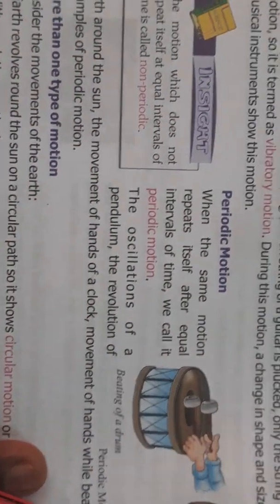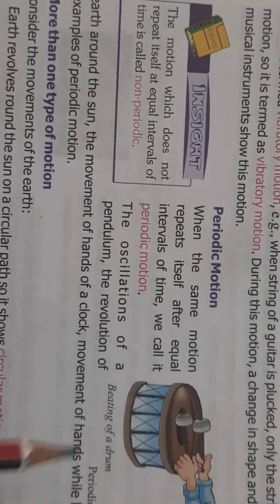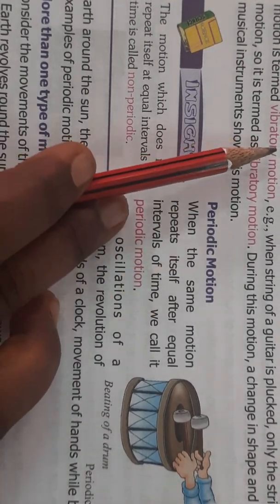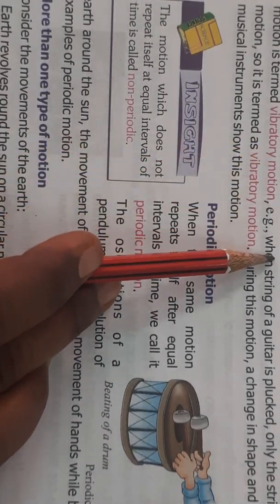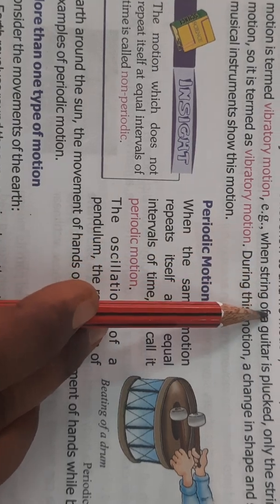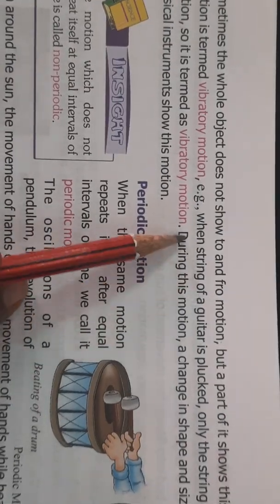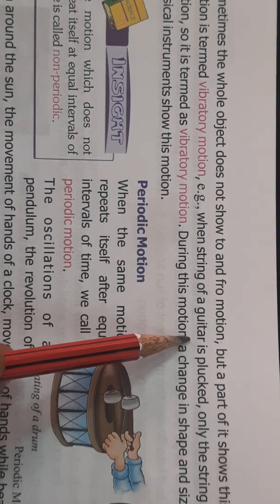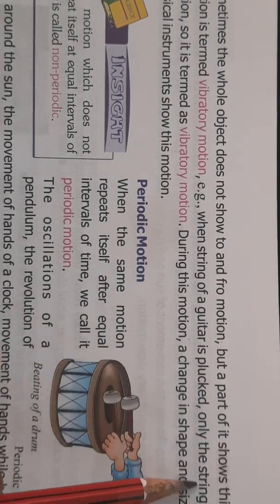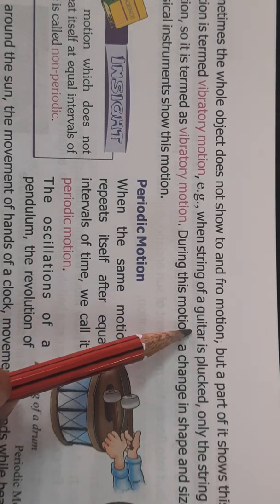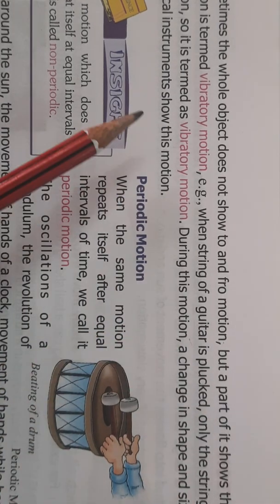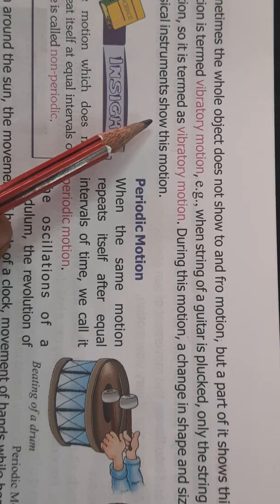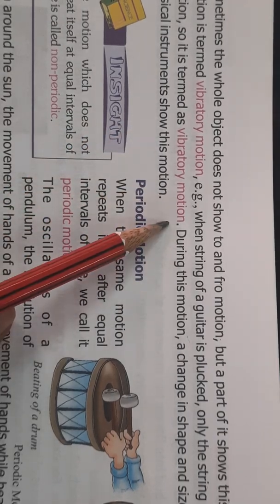Then we have vibratory motion, when the whole object does not show to and fro motion, it is just vibrating, like the strings of a guitar. The strings of the guitar vibrate. Only the strings show to and fro motion, but the whole guitar is not moving. So it is the vibratory motion.